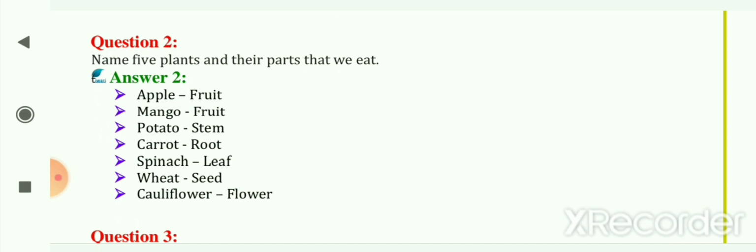Spinach. It is a leaf of the plant. Next, wheat. It's a seed. And next is cauliflower. Cauliflower is an example of a flower that we are eating.